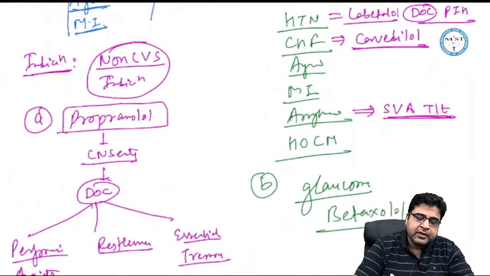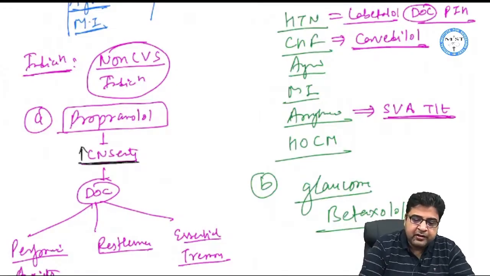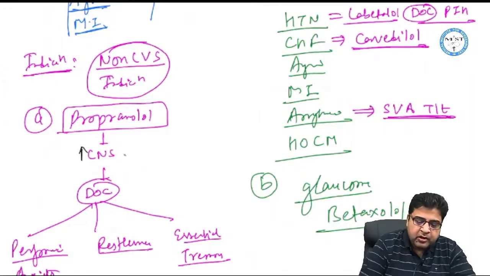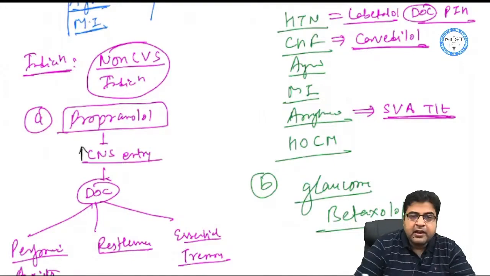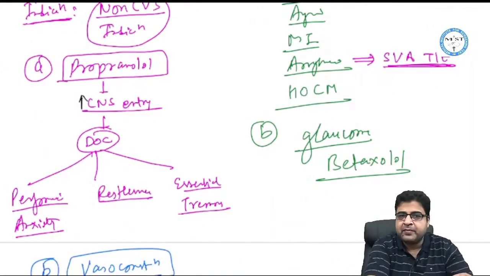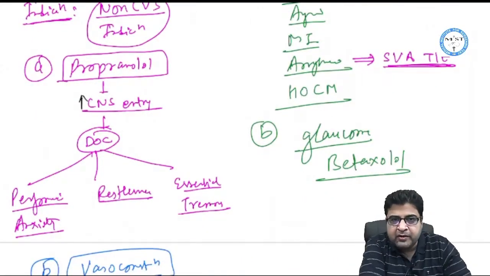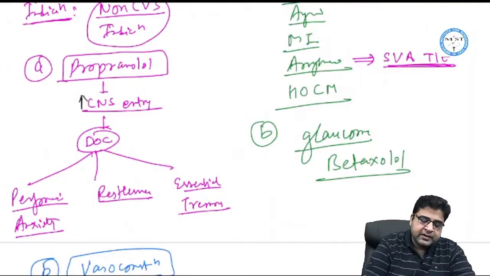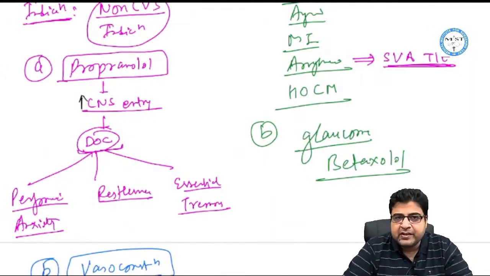Now propranolol is a drug which will take entry in the CNS. Because this will take entry in the CNS, this medicine blocks the beta 1 receptor in the CNS, and by blocking the beta 1 receptor in the CNS, it is considered the drug of choice for 3 CNS problems.